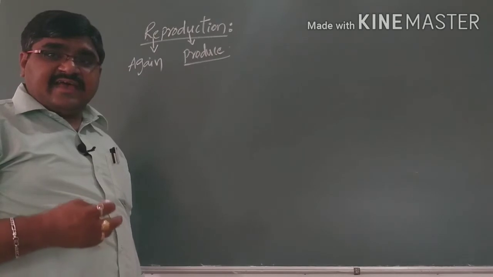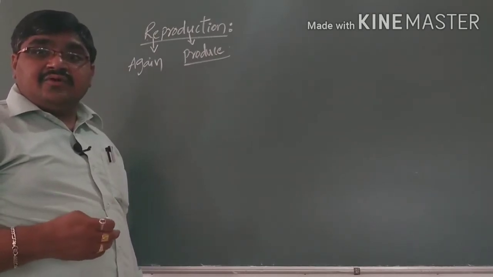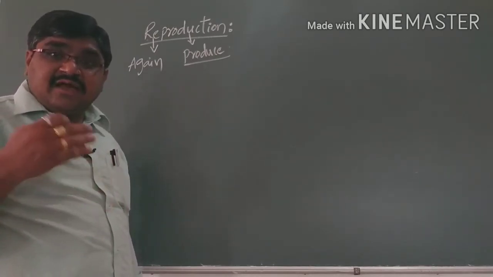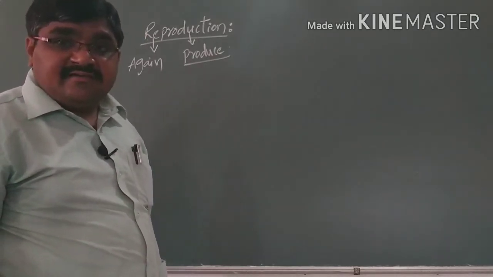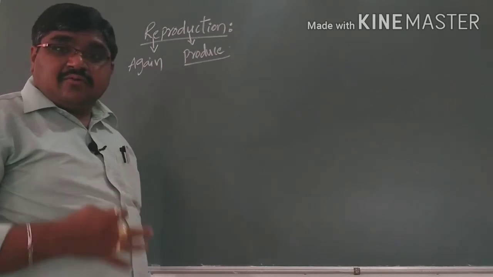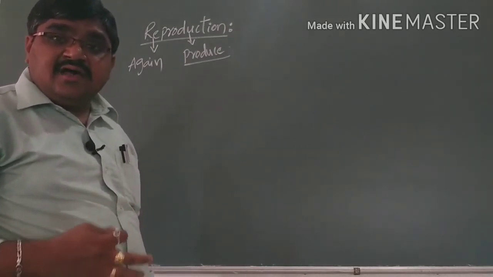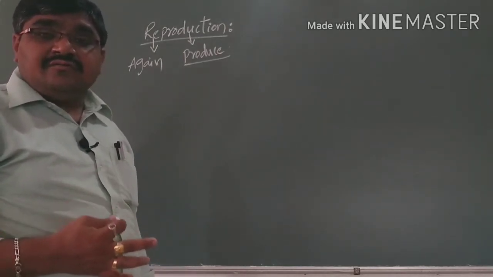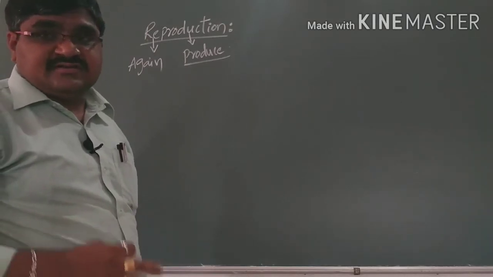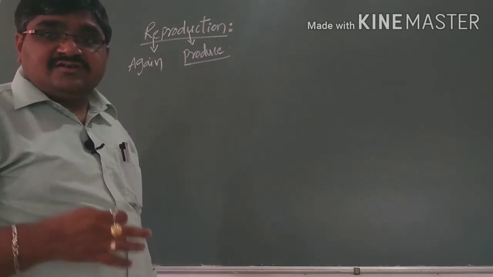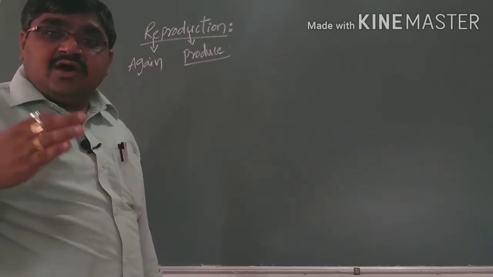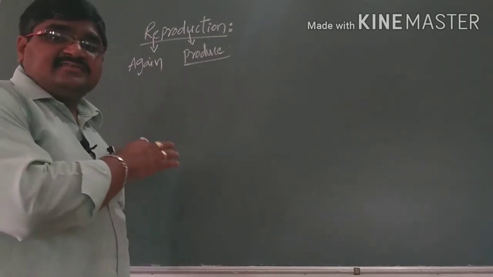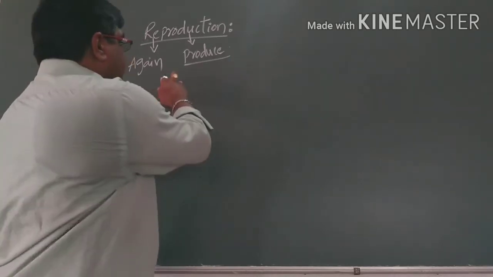Re means again. Here what are they producing again? They are producing the same type of species, then such type of organisms, such type of process we can call a reproduction. It is one of the physiological processes. It is a physiological process where they are able to produce young ones of their own kind. Then such type of process we can call a reproduction.